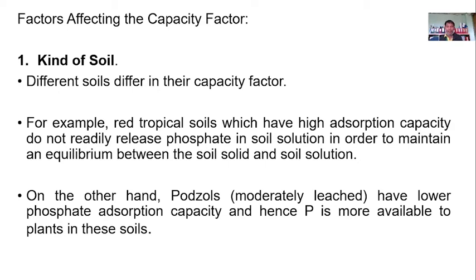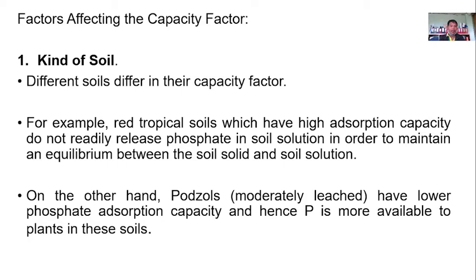They have high adsorption capacity. So what does the word adsorption capacity mean? That means that the nutrient elements adhere or are attached to the soil colloid, which cannot be released immediately.